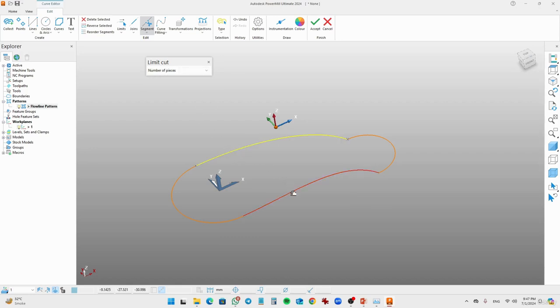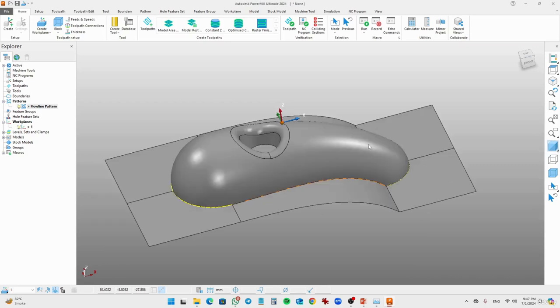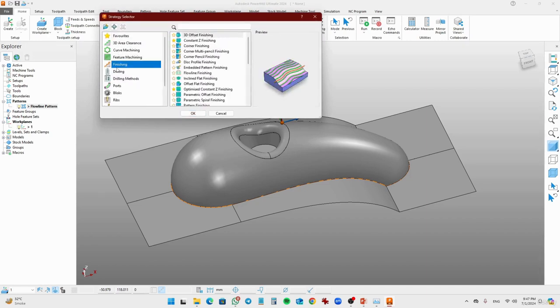This curve and this curve will act as guide curves, and these curves will act as cross curves. Within these curves we have a model. So on this model, the cutting tool will perform its finishing operations. So let's just select the toolpath and go to finishing operation and find the flow line finishing.